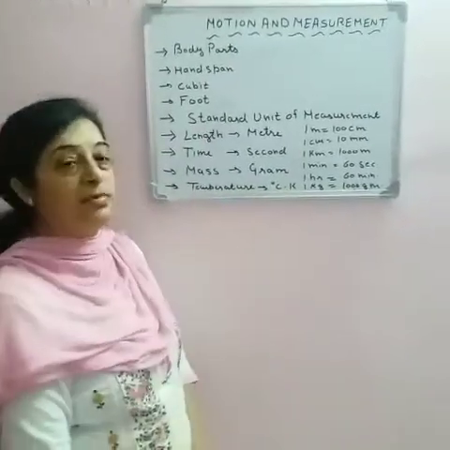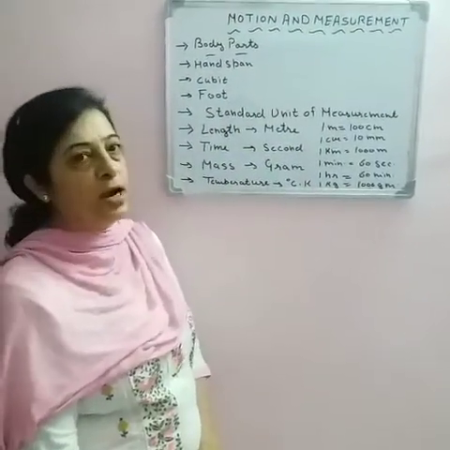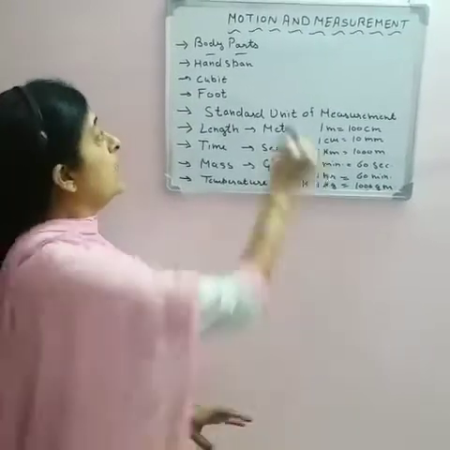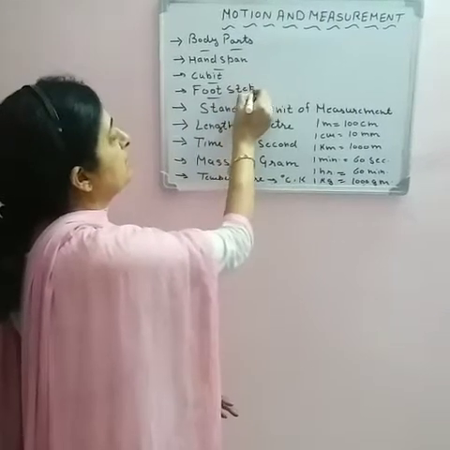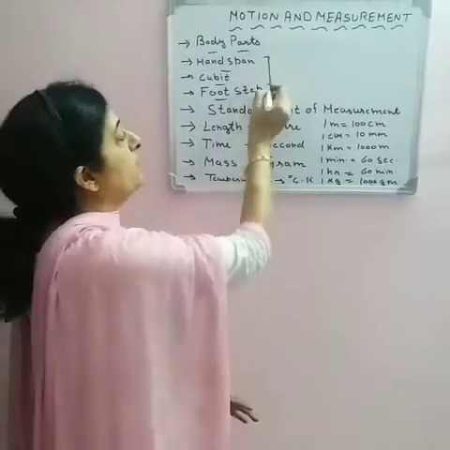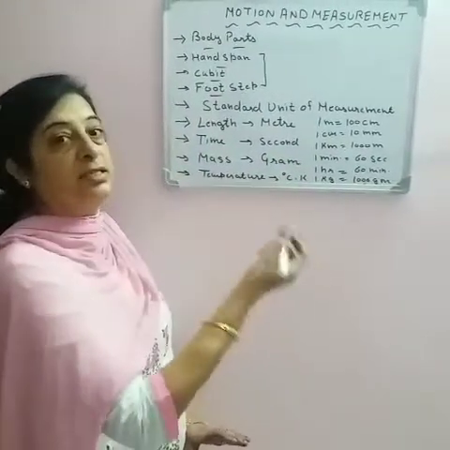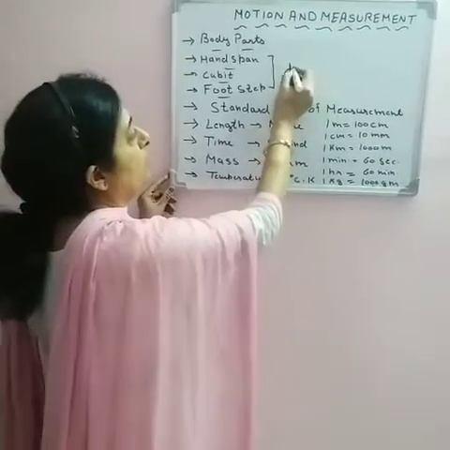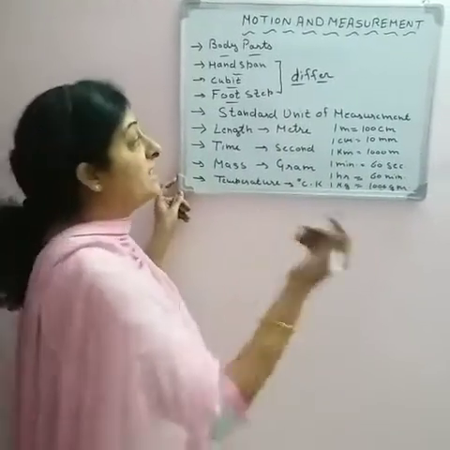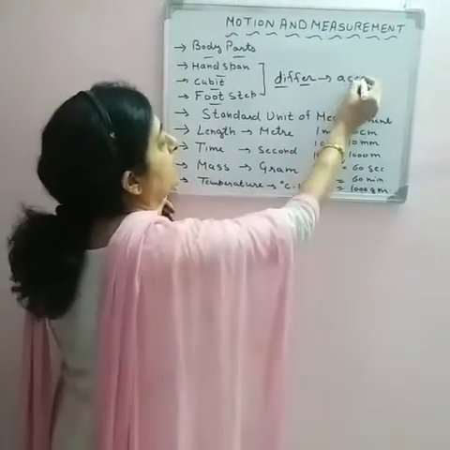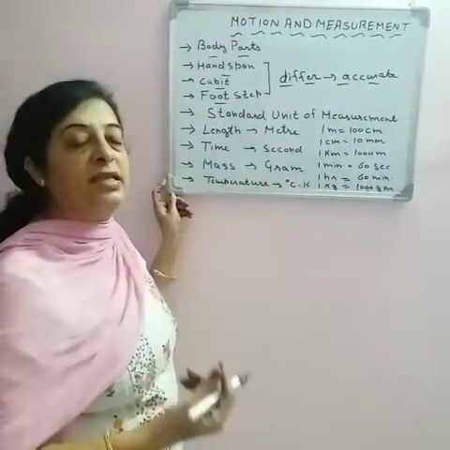In earlier times, body parts were used to measure things. Handspans, cubits, and footsteps were used. But as you know, the size of body parts differs from person to person. So that is not an exact, accurate way of measurement. So there is a need for a standard system, standard measurement units.